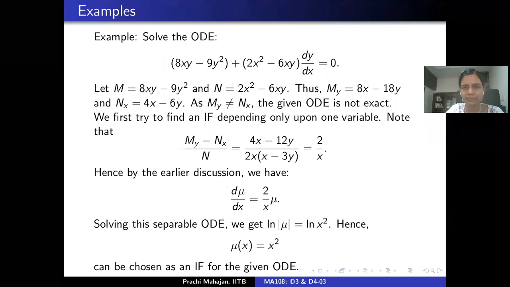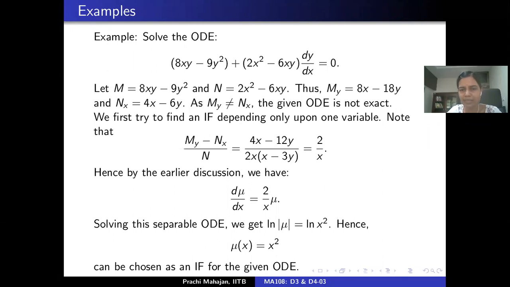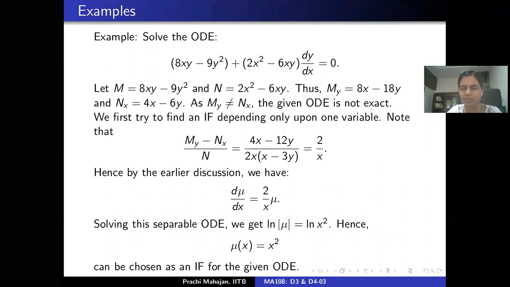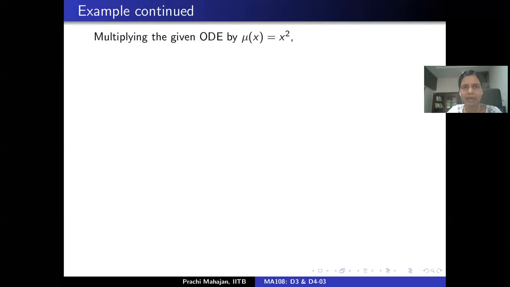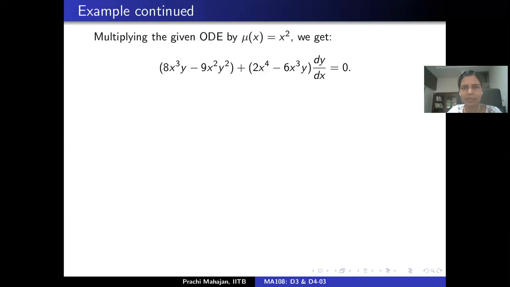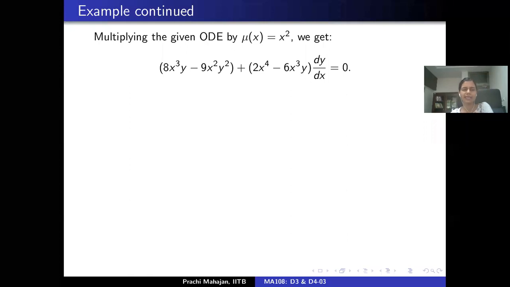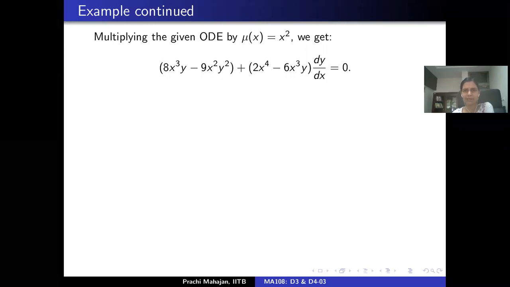Is this okay? Yes. So at this stage, I would recommend everybody please check that when you multiply the given differential equation by x square, what you get is indeed an exact ordinary differential equation. Let's see what we have. So let's multiply by mu of x equal to x square. What you get is the following: 8x cube y minus 9x square y square plus 2x to power 4 minus 6x cube y dy by dx equal to 0. So as I said, check that this is an exact ordinary differential equation.